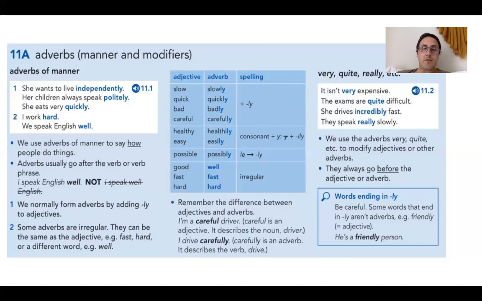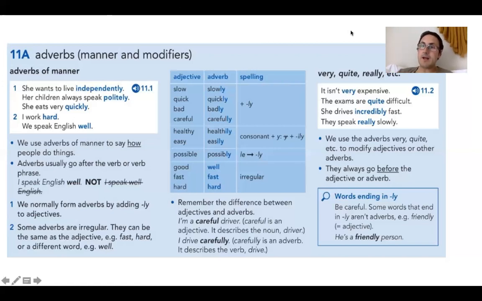So remember the difference between adjectives and adverbs. So for example, and I'm going to explain a little bit more of this as well, guys, later. I'm a careful driver. Driver in this case is the noun and careful is the adjective. So the adjective describes the noun. Okay, so I'm a careful driver. Now, I drive carefully. Carefully is the adverb and it describes the verb drive. And that's the main difference between the two. Now, I'll give some more examples about this as well. But that's the principle, that the adjective describes the noun, but the adverb describes the verb, okay? Or sometimes the adjective, and so on.